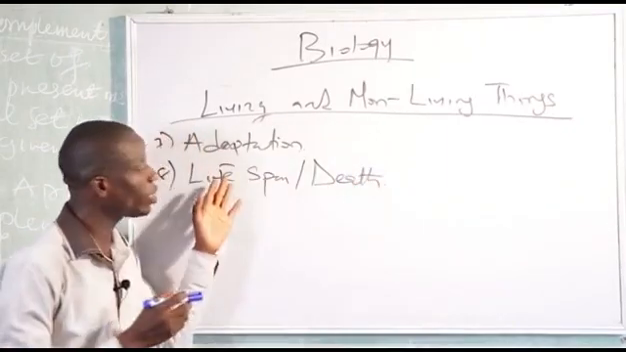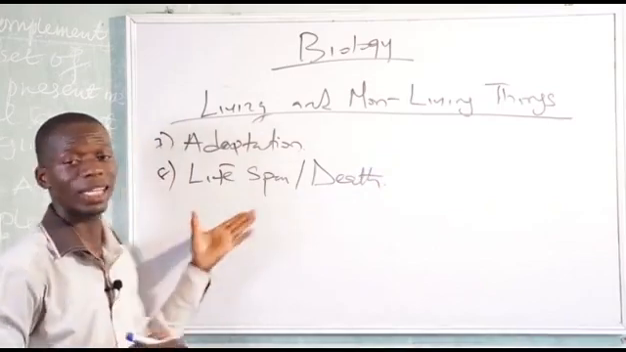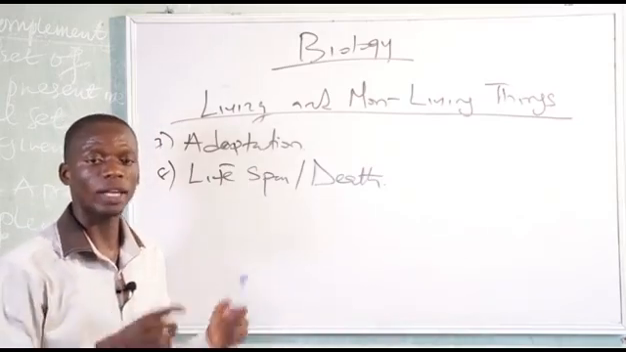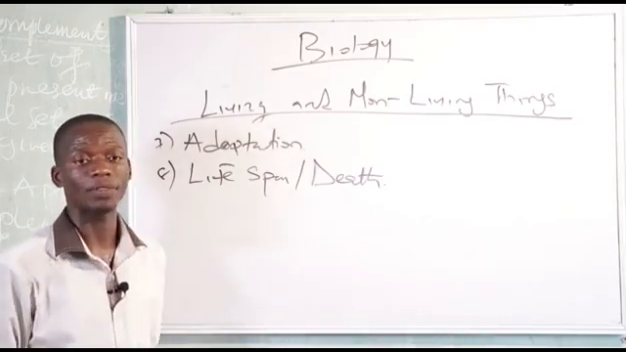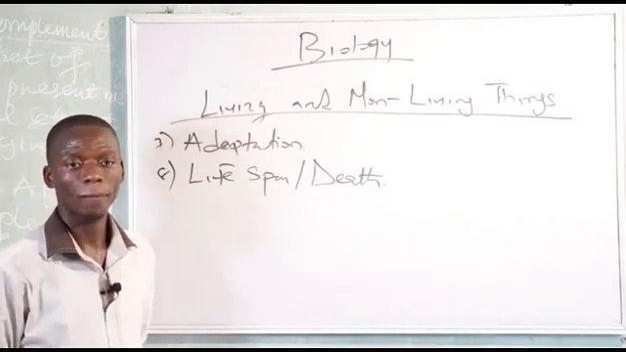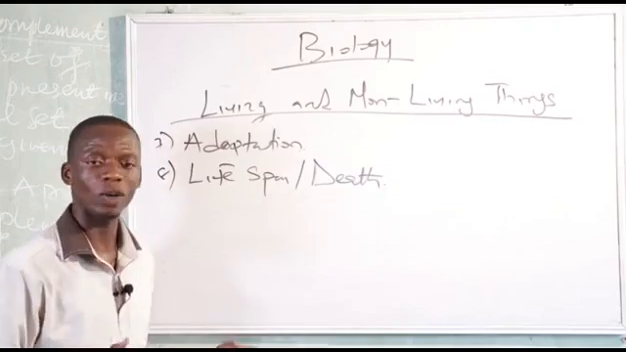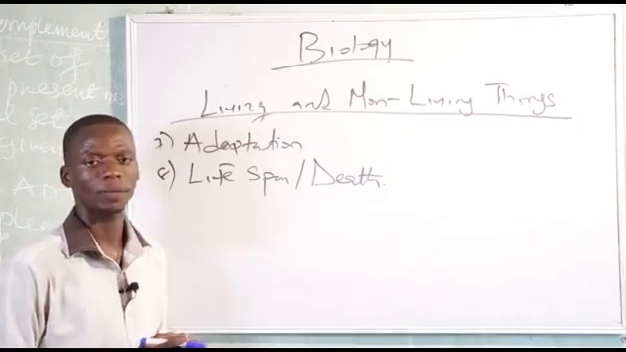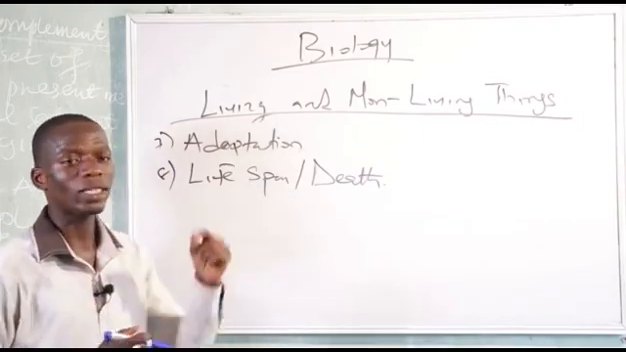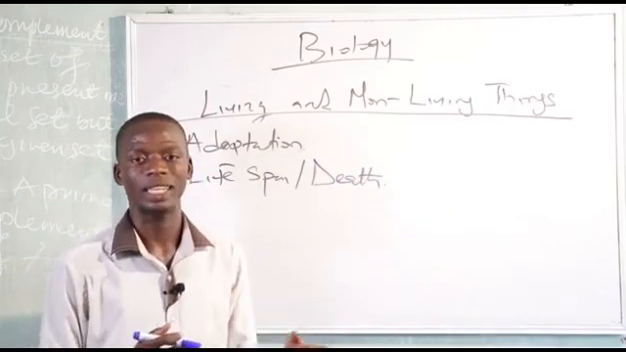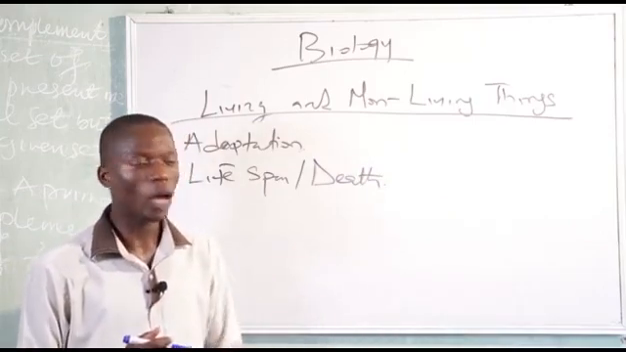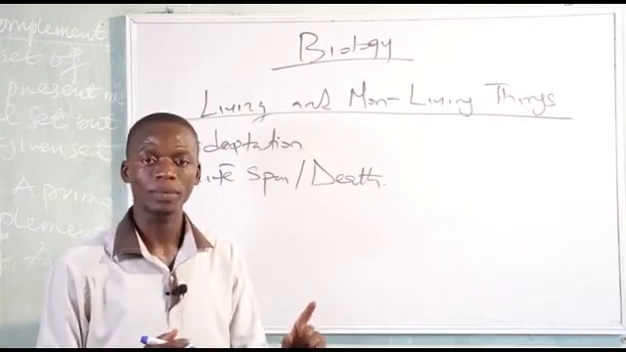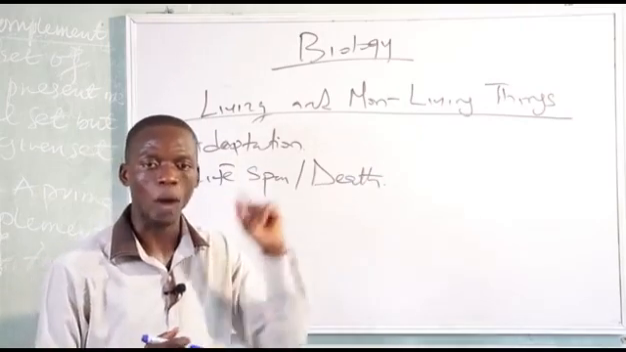The last point under the characteristics of living things is lifespan or death. Lifespan is talking about the average age, in years, for an organism to live. And death is the end of life. All living organisms die. No matter how long, no matter how healthy you are, a time is coming that the life will be terminated. That is called death. And in biology, you cannot just say a particular person has died without carrying out a test on that person. So in biology, for you to know that someone has died, the heart must stop beating. When the heart stops beating, that's when the person is dead.